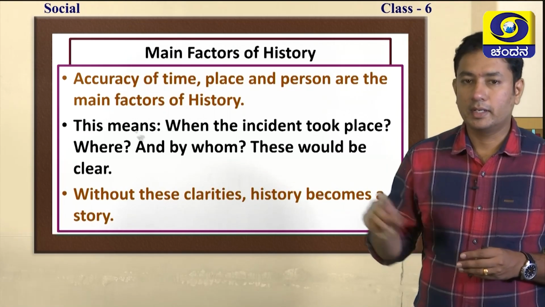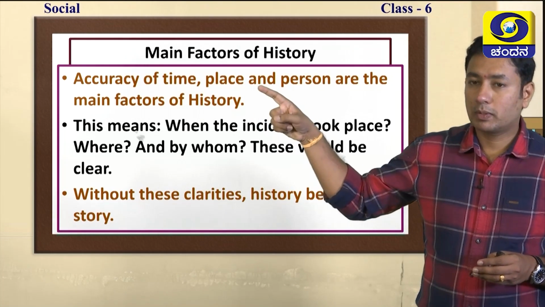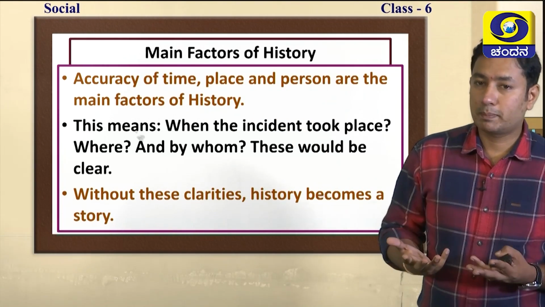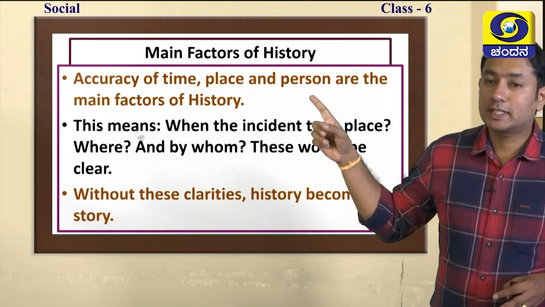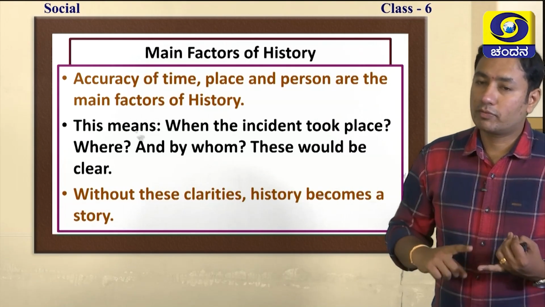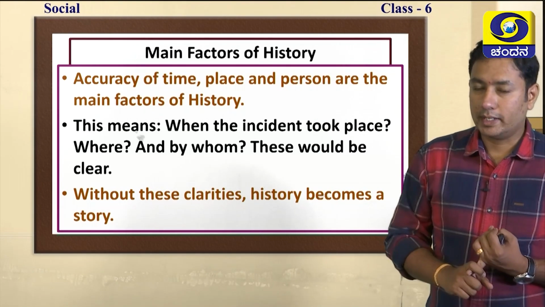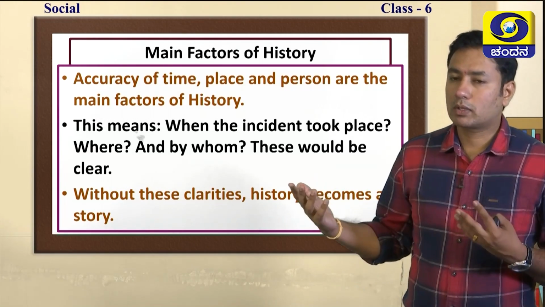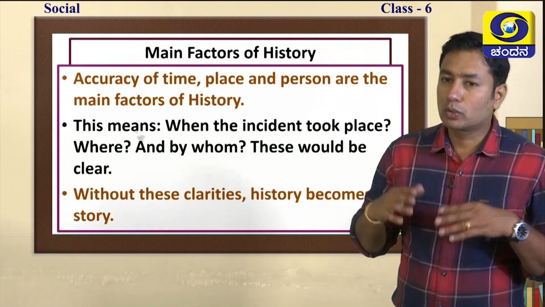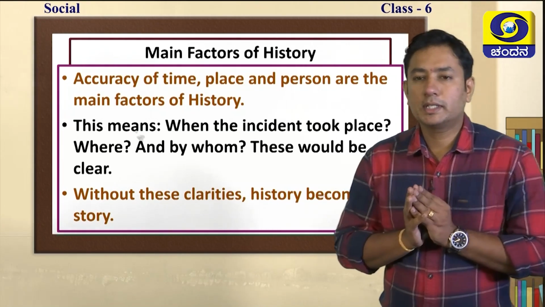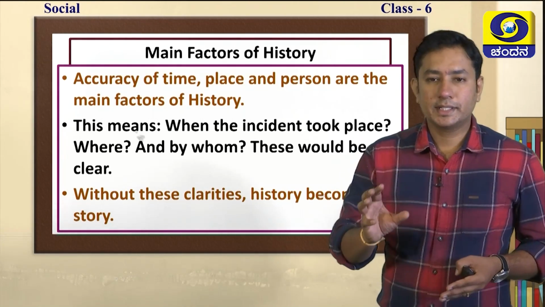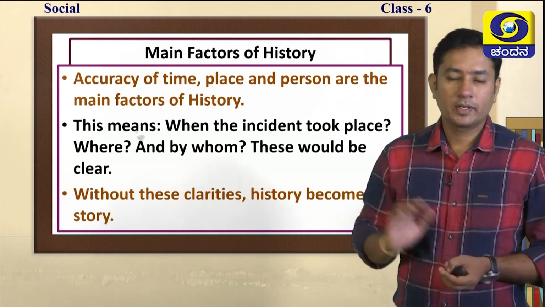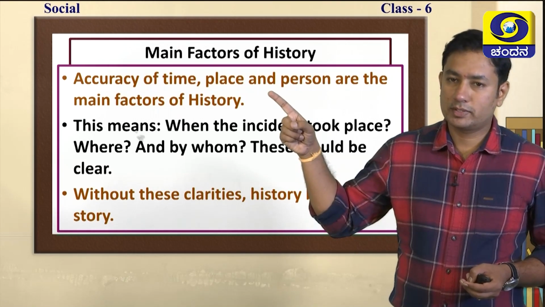That is called history. And the place is very important. Where has it taken place? The next one is person, with whom it is referred to. Which king was there? Which person was there? It need not always be a king. Sometimes the common person also, sometimes a group of people also. So whom does it concern? All these things have to be there in history. Do you understand what the main factors of history are?